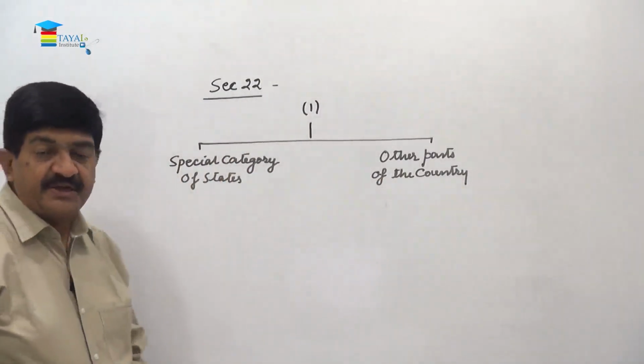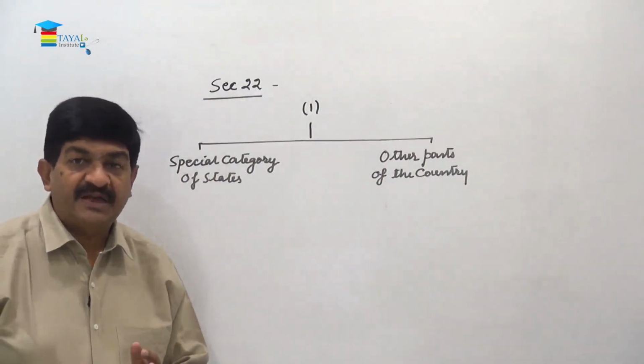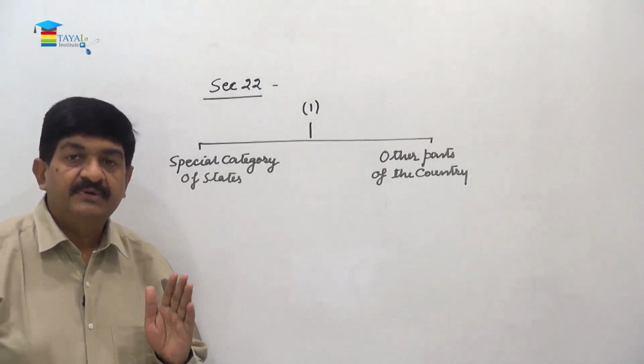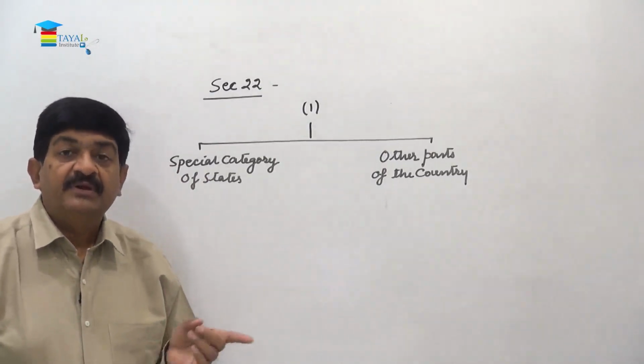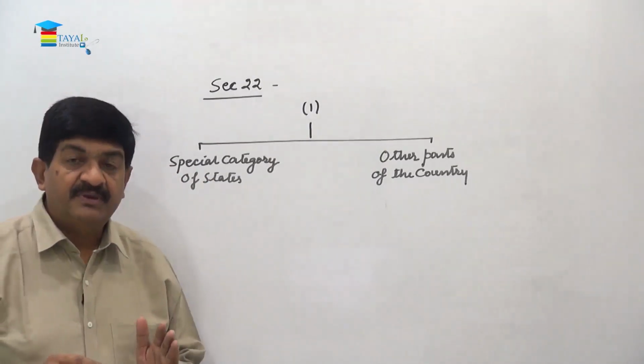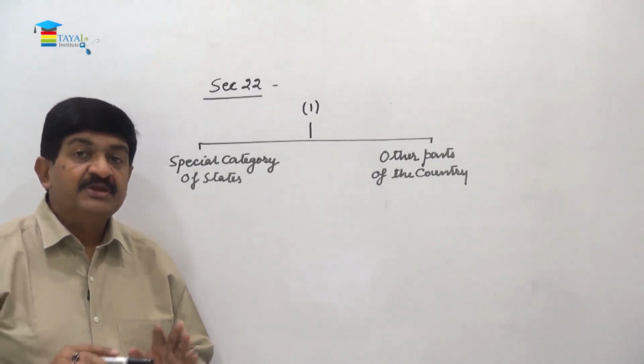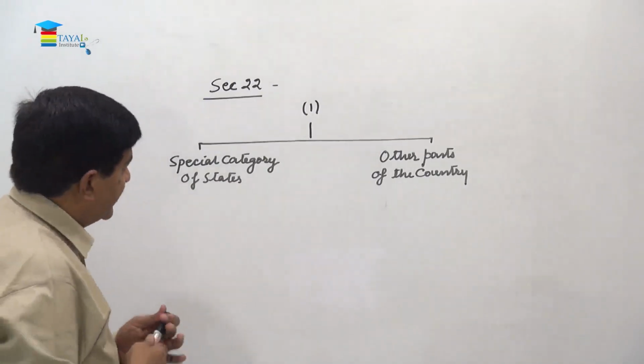A special category of states: north, that is Uttarakhand, Jammu Kashmir. Then going to northeast, starting from Assam, Nagaland, Mizoram, Tripura, Arunachal Pradesh. So all those are 11 states.